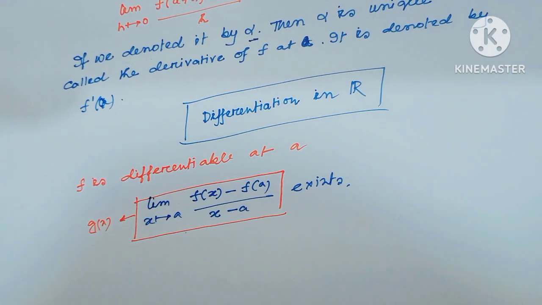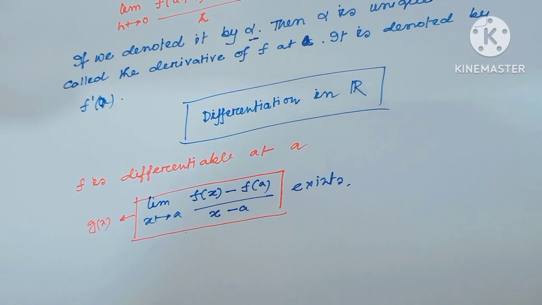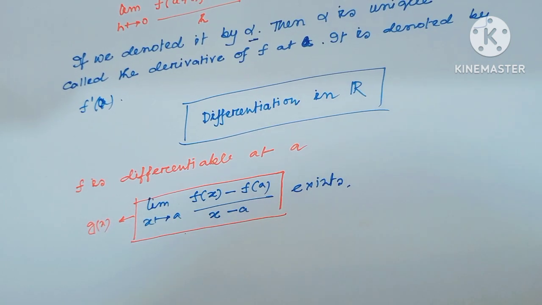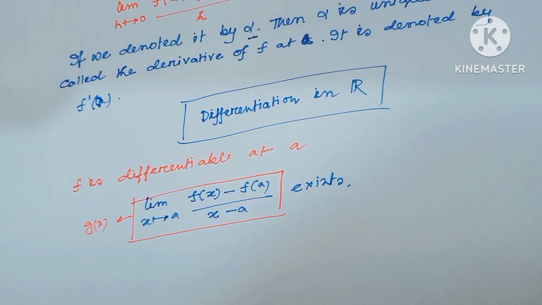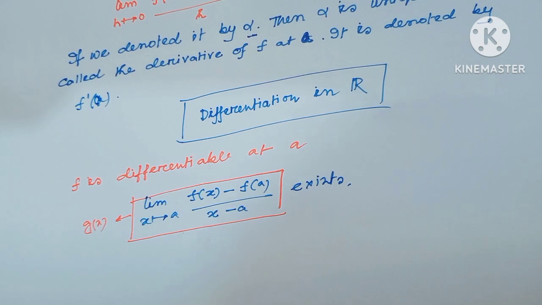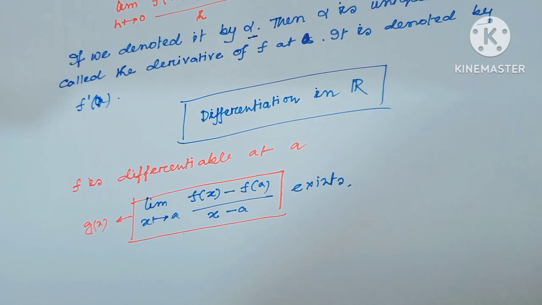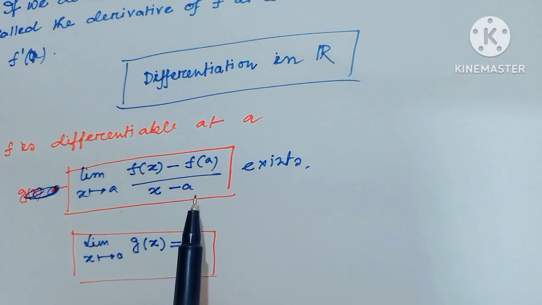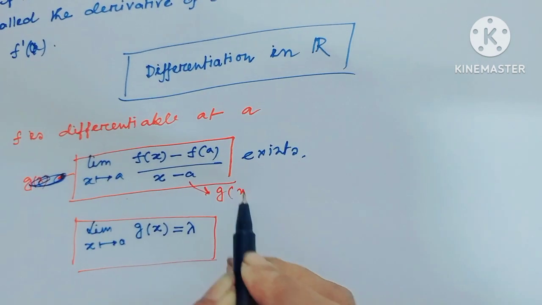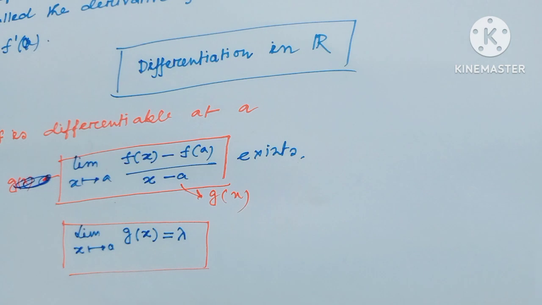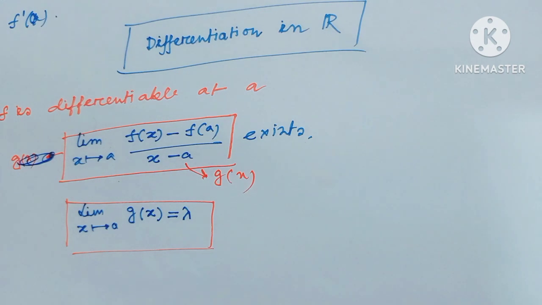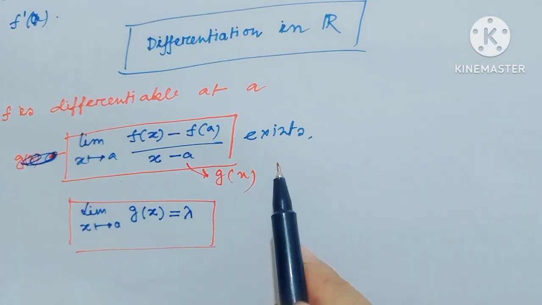Just as a review, we all know that f is differentiable at the point a means the limit as x goes to a of (f(x) - f(a))/(x - a) exists. Consider (f(x) - f(a))/(x - a) as g(x).